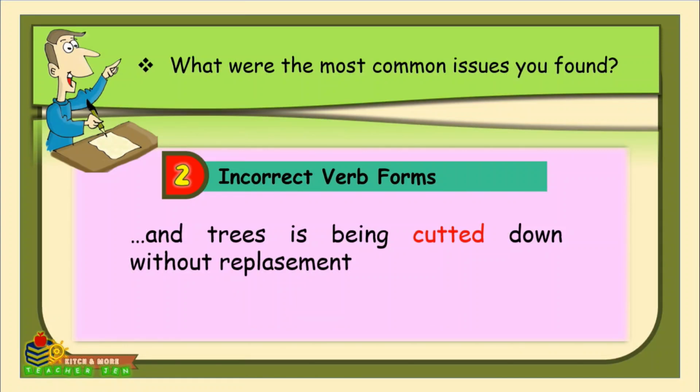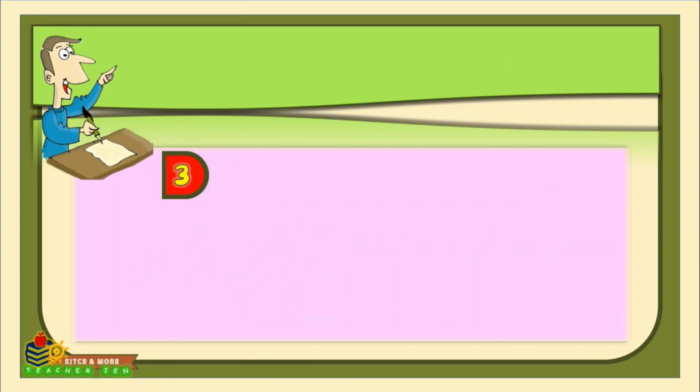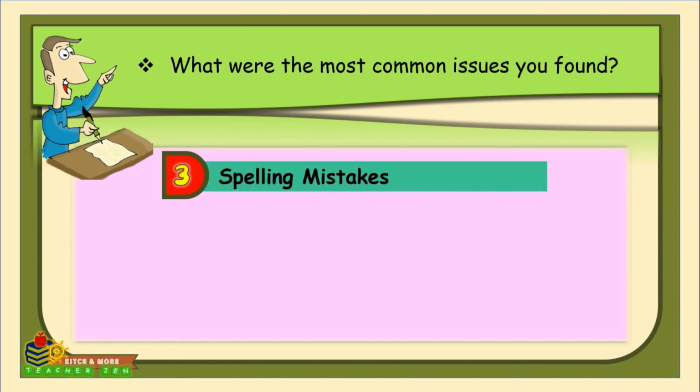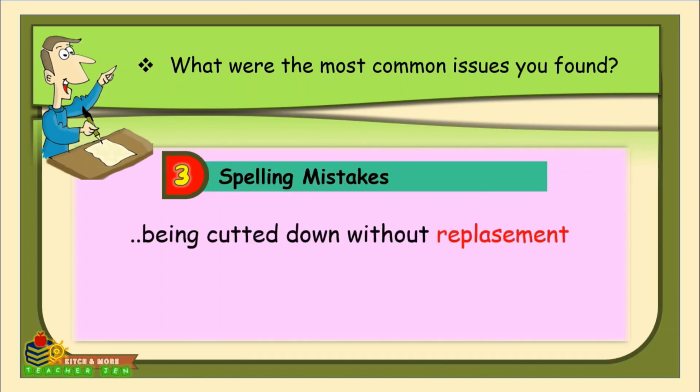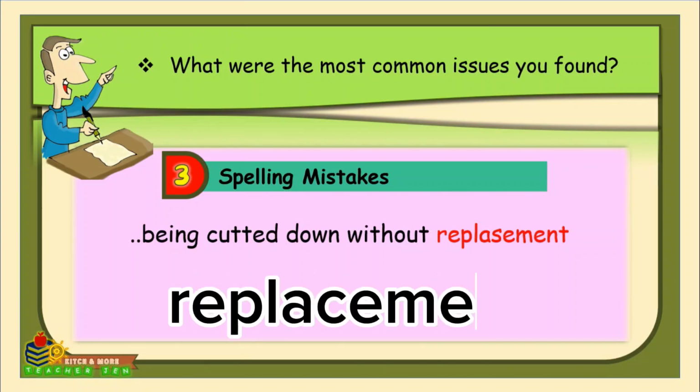Next, let's proceed to another mistake. It is on the spelling mistake. Here you can see that the word replacement is misspelled. So we have replacement, in which instead of C, what follows A is S, and that is not the correct spelling for replacement. We have, for replacement, we say replacement.